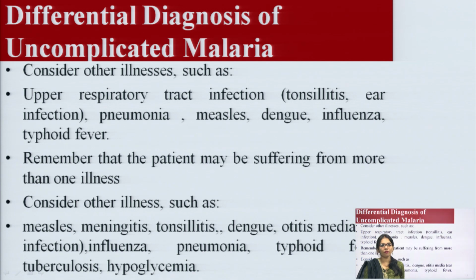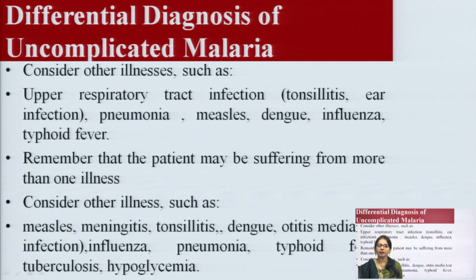Differential diagnosis of uncomplicated malaria: consider other illnesses such as upper respiratory tract infections, tonsillitis, ear infection, pneumonia, measles, dengue, influenza and typhoid fever. These are the signs and symptoms seen in the patients.